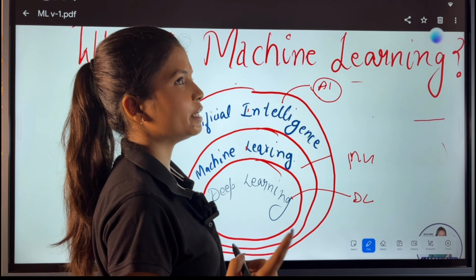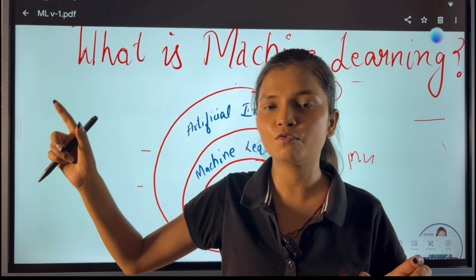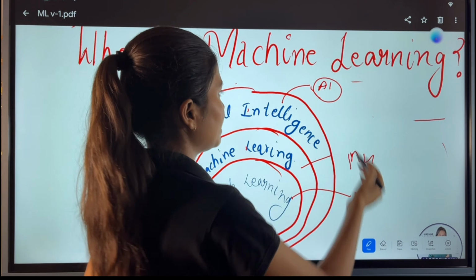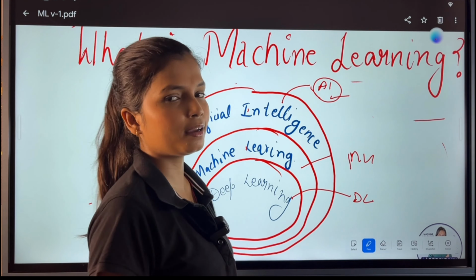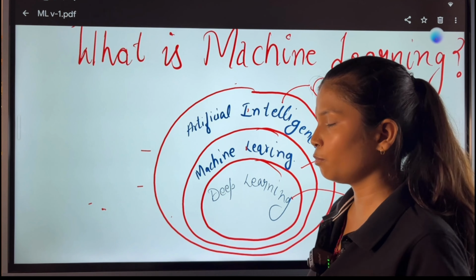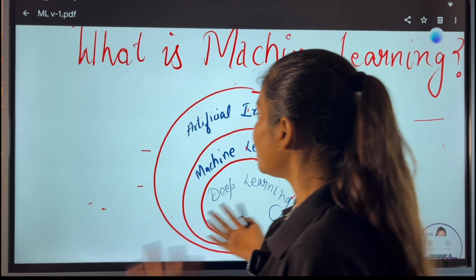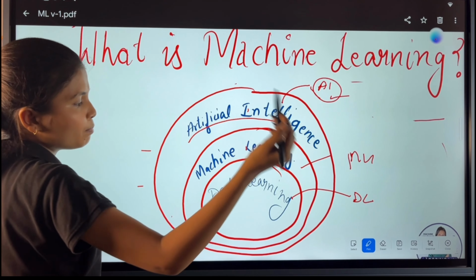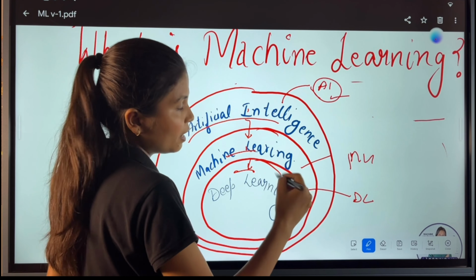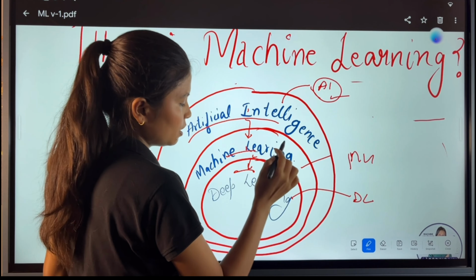Now, what about AI? AI is artificial intelligence. Yes, we are creating artificial intelligence with the help of machine learning. But to get that machine learning, you have to understand AI also. AI is like a fancy word addressed on machine learning models or deep learning models to make them look good. AI is just a fancy word, nothing else. What is the brain for AI? ML models and DL models are the brain of AI. It means what works behind the scenes of AI is a machine learning model or deep learning.